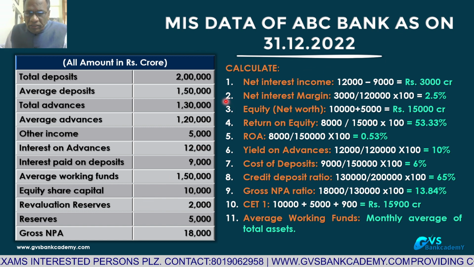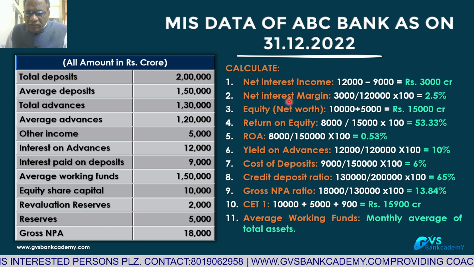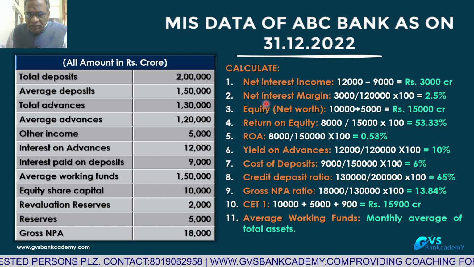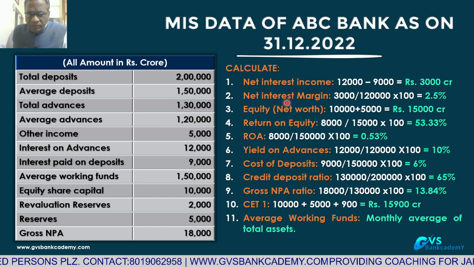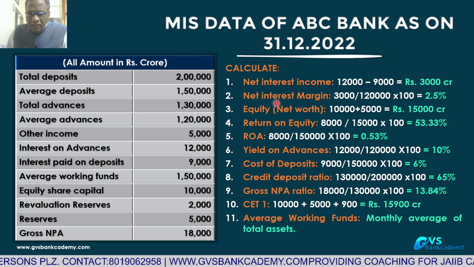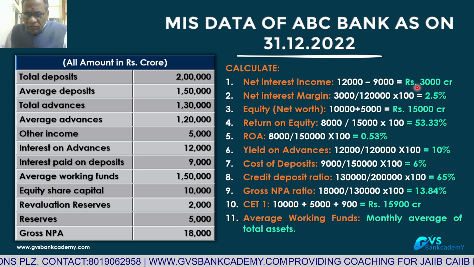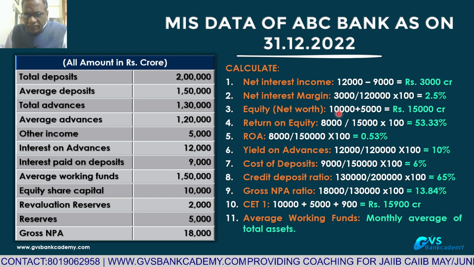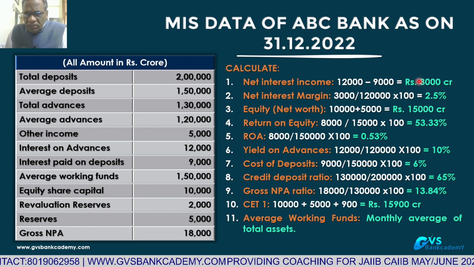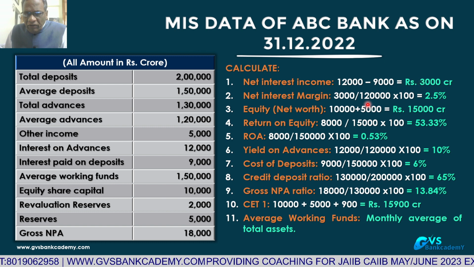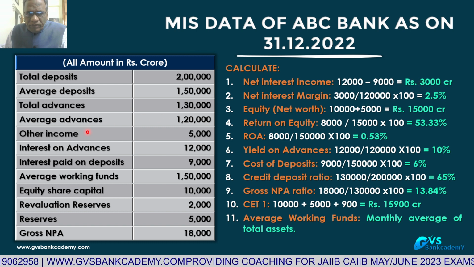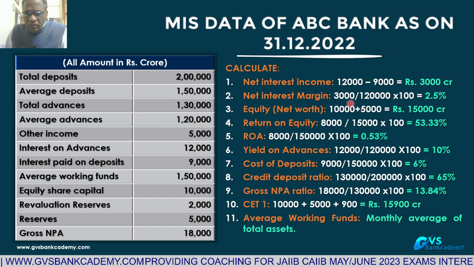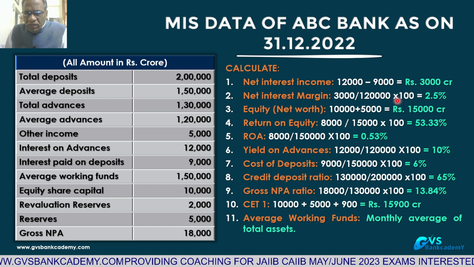Then the second question, net interest margin calculation. Net interest margin is equal to net interest income, that is 3,000, divided by average advances 1,20,000, into 100.